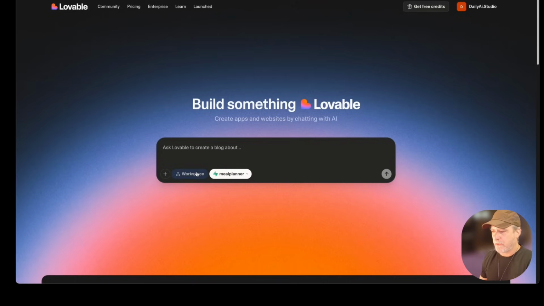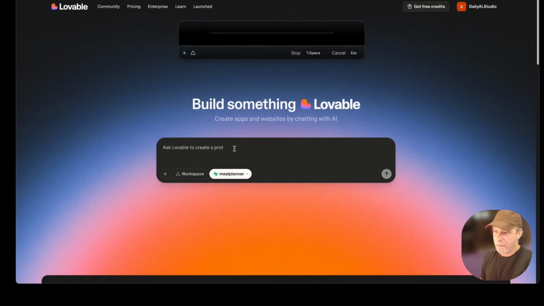Okay. So I'll use my default workspace. I don't have any images or Figma. Okay, now I'm just going to chat with it. So I use Whisper. I'm going to build an application with you.